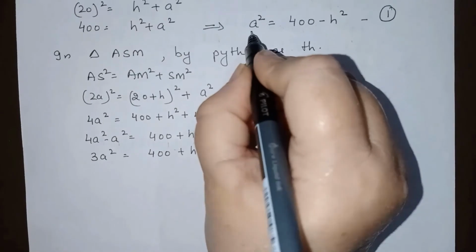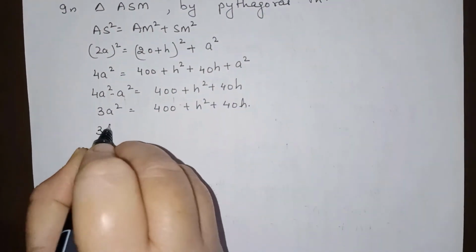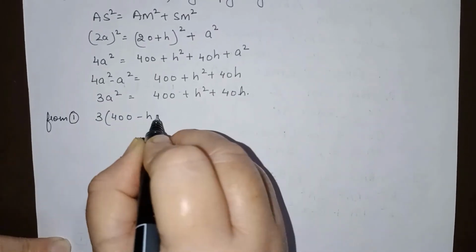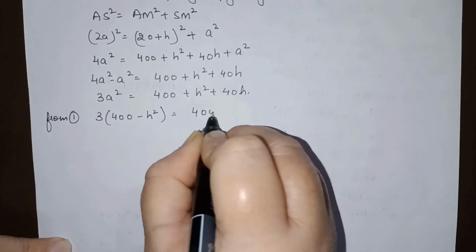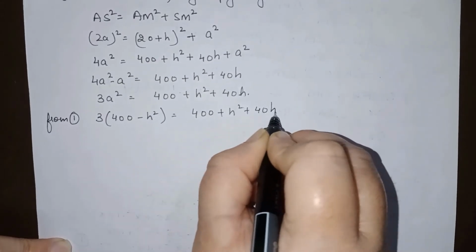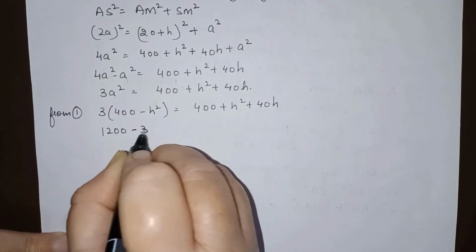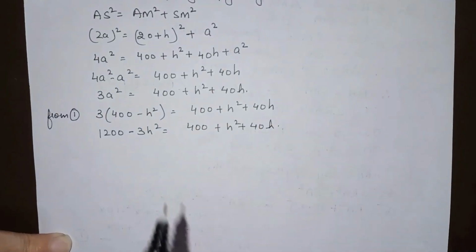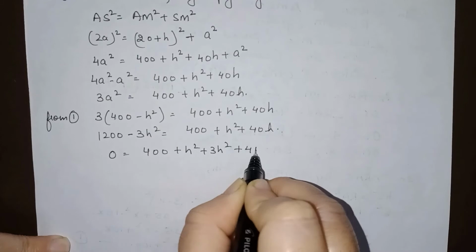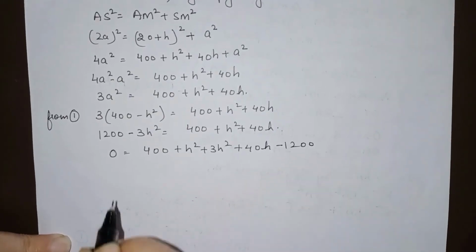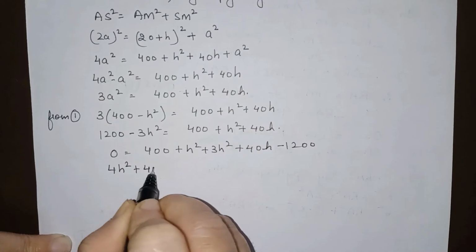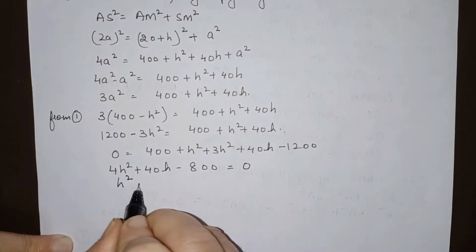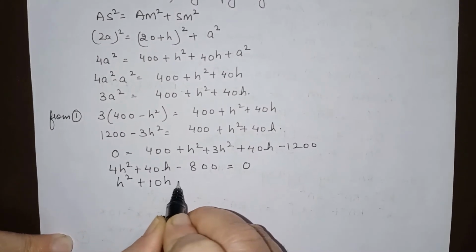Now from here a square is 400 minus h square. So we can put the value here. We can write from 1. I am substituting the value of a square over here. So this will be 1200 minus 3h square is 400 plus h square plus 40h. So when we solve this, it will be 4h square plus 40h minus 800 equals to 0. Dividing the equation by 4, we will get h square plus 10h minus 200 equals 0.